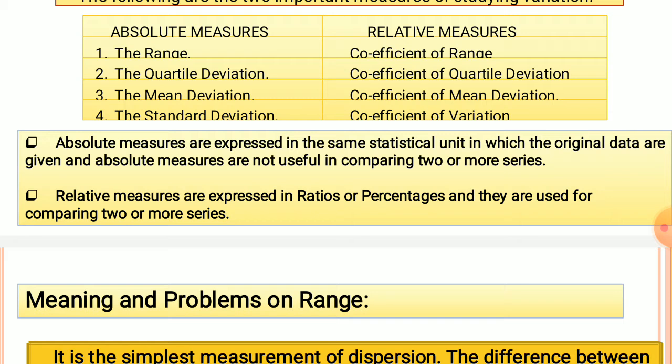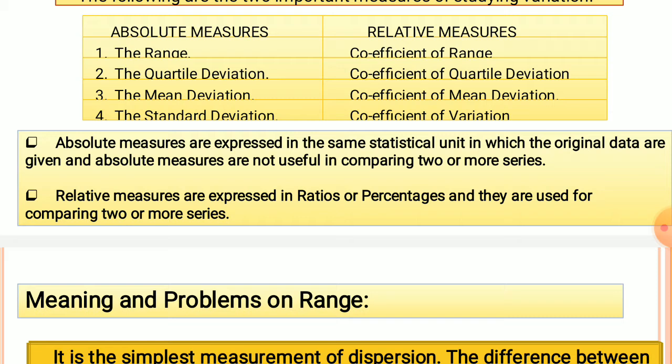ಅಂದರೆ absolute measures ಅನ್ನ which are expressed in the same statistical unit, ನಾವು statistical unit ಅಲ್ಲಿ ನಾವು ಎಕ್ಸ್ಪ್ರೆಸ್ ಮಾಡ್ತೀವಿ, and the original data are given, and absolute measures are not useful in comparing two or more series. So two or more series ಅನ್ನ ಕಂಪೇರ್ ಮಾಡೋದಕ್ಕೆ absolute measures are not useful, but relative measures are expressed.